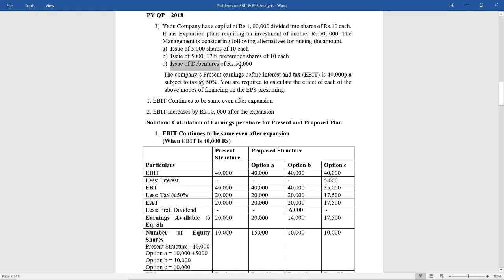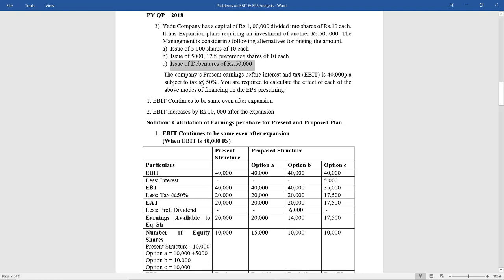Now the percentage of interest that has to be paid to the debenture holders is not given, so you have to assume it to be 10%. I am making it clear again: if the percentage of debentures is not given, the rate of interest to be given to debenture holders, always assume it to be 10%. So 50,000 into 10%, and make sure that at the end of the answer, you write a note that assuming that the rate of debenture interest is taken at 10%.